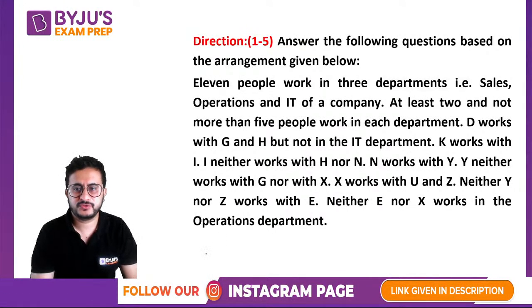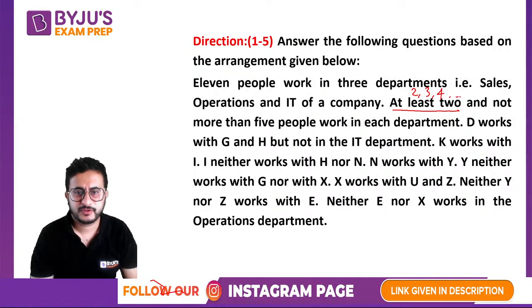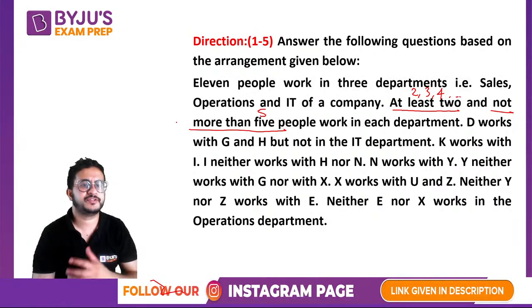So at least 2, if we talk about this, at least 2 means 2 or more than 2. Not more than 5 means maximum 5 people. Okay, so that contains 5 also. Not more than 5 does not mean less than 5.